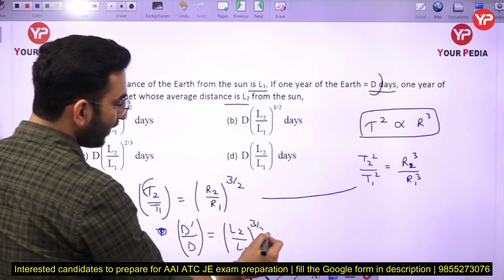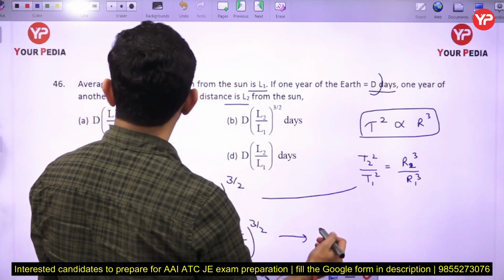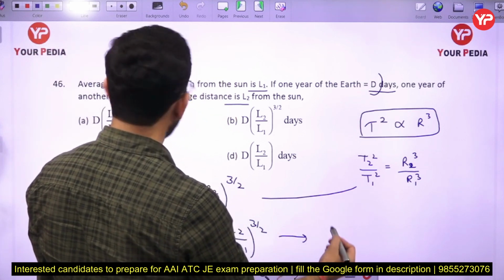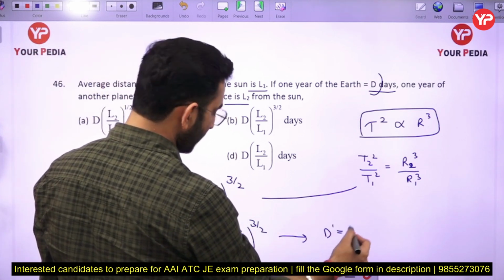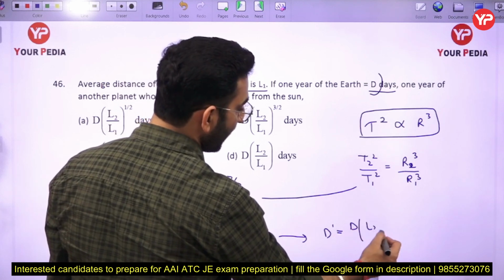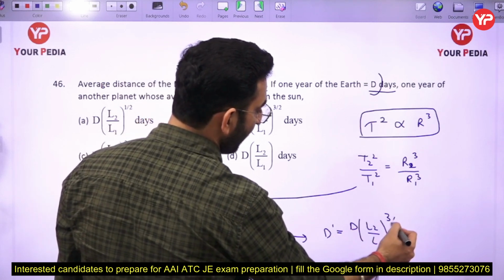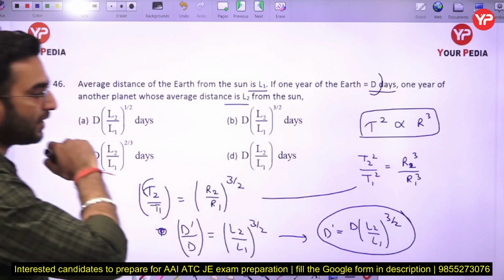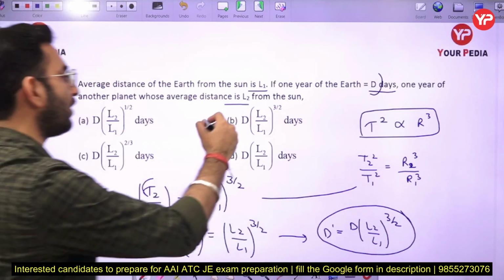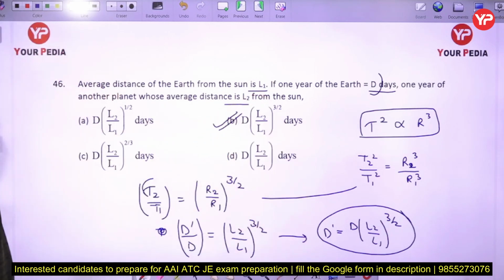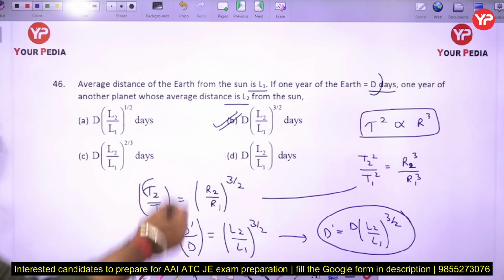So I can directly write, the 1 year of the another planet, d dash, is going to be equal to d multiplied by L2 by L1 to the power 3 by 2 here. So in this case option number B is going to be the correct answer here. Okay, B is going to be the correct answer.